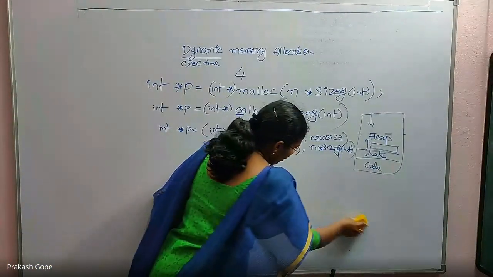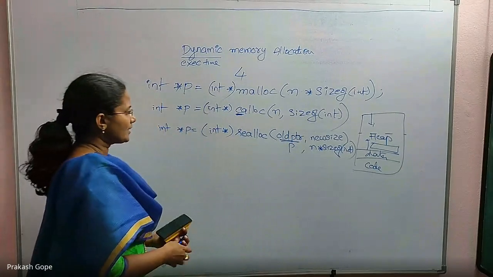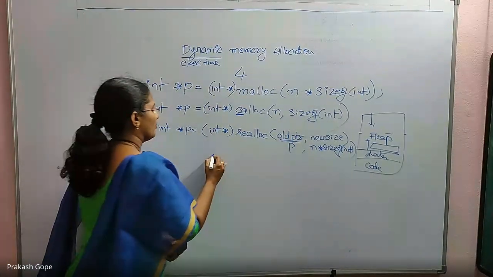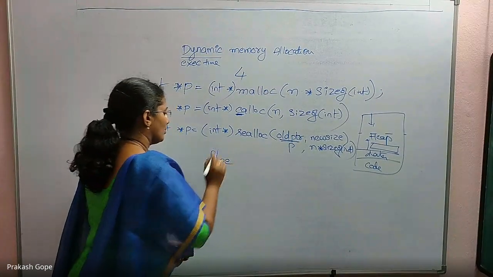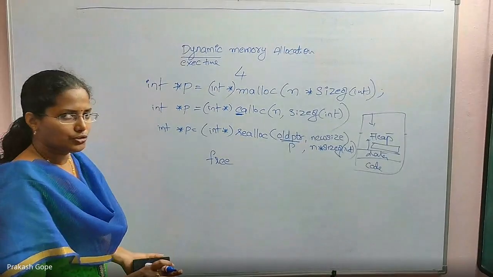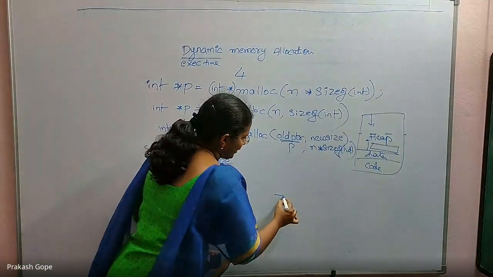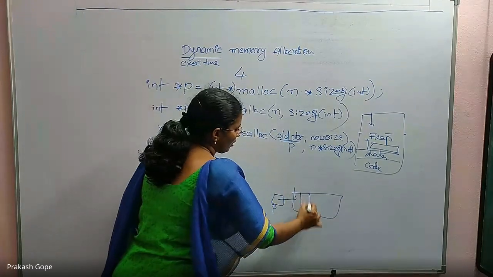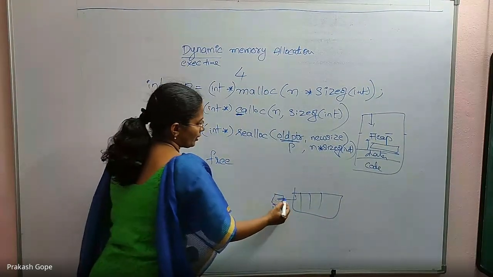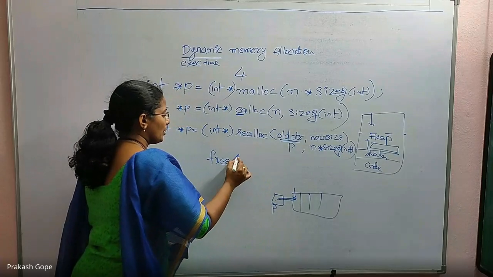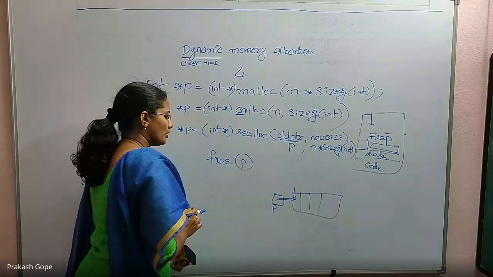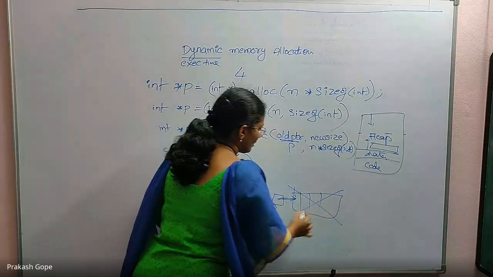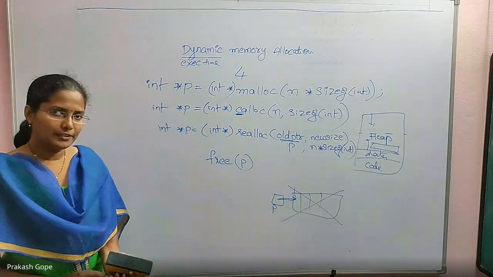Okay, that is realloc. Last one is free. Free the memory. Once your usage is over, you should free it. So this is a pointer p which is pointing to this block. When p is pointing to the base address, that's when you need to pass p to the free function so that it will clear the memory completely.